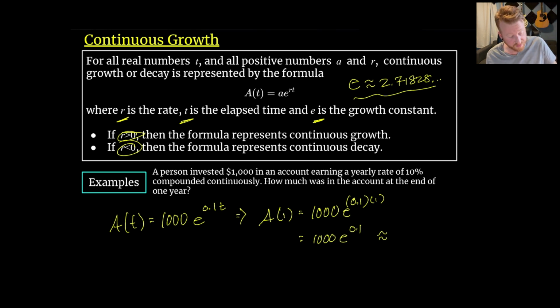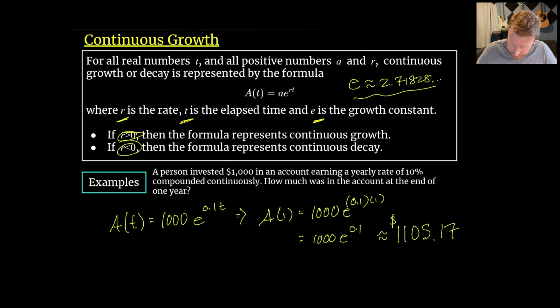I don't know that off the top of my head better than anybody else, so we'll put it into a calculator. We've got e to the 0.1 gives me that, times 1,000. And I get $1,105.17. What is nice about money problems is you never need to be told how many decimal spots to round to, because you always go to the nearest cent.